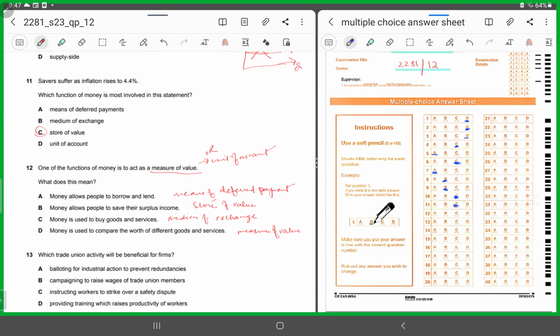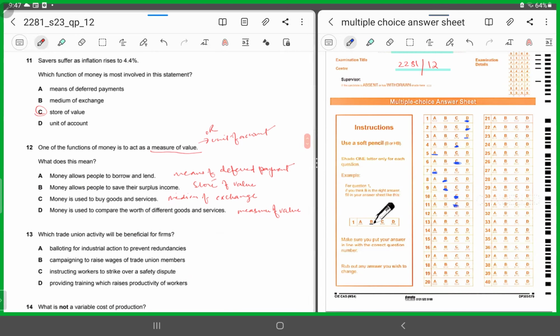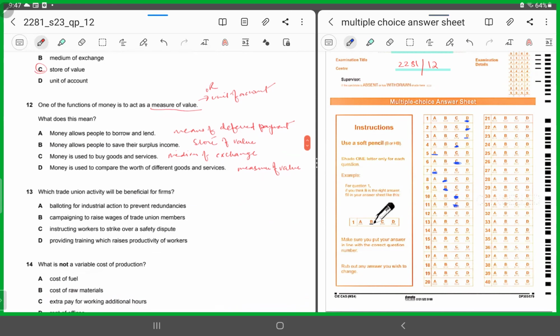Understood? All right. Number 12. Again, it's related to money, and again it's talking about the functions of money. It says one of the functions of money is to act as a measure of value, right? Now measure of value can also be called unit of account. Either you can say unit of account or you can say measure of value. And what do you mean by this? That means you're comparing the worth of different goods, right?